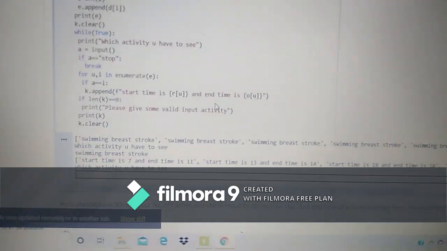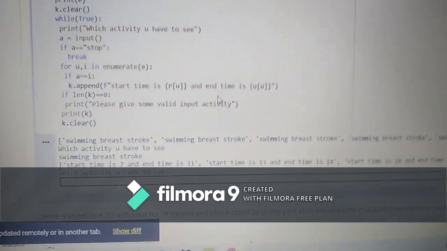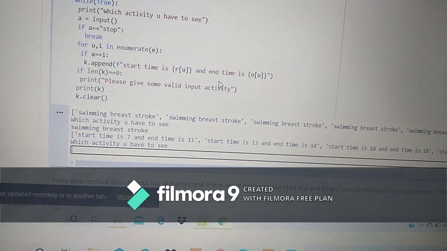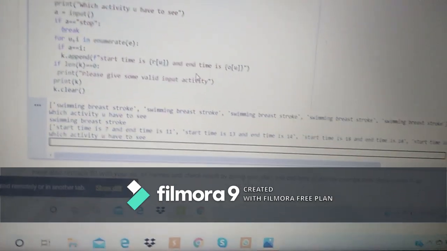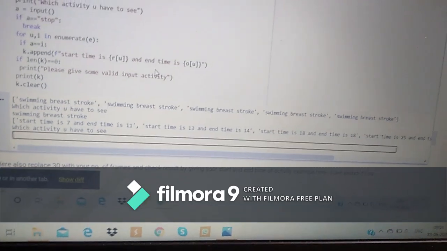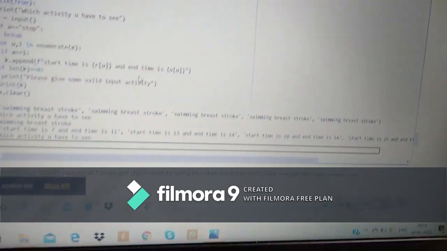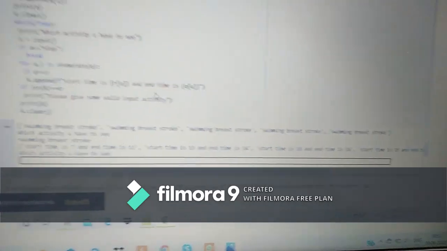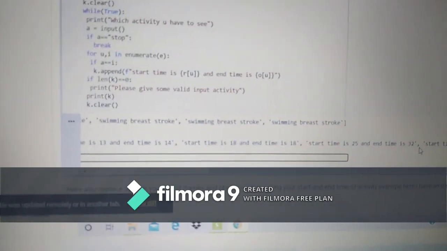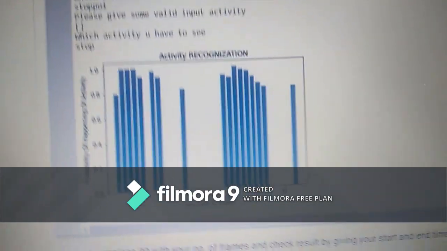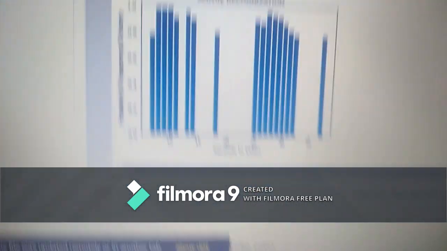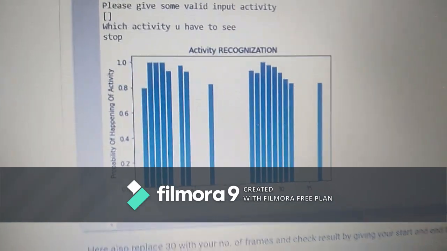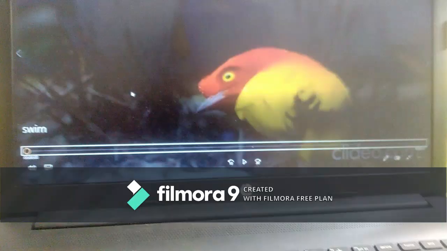Now we have to take the swimming activity. So we have selected the swimming activity and we got the start and end times 7 to 11, 13 to 14, 18, 25, 32 and 37 to 37. And this is the probability graph which shows the start and end time of every time that swimming activity happens, with the probability at every second.